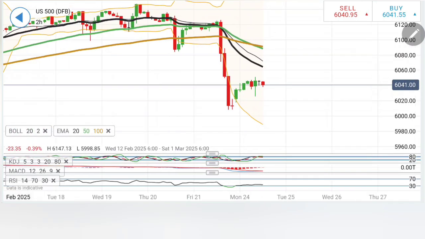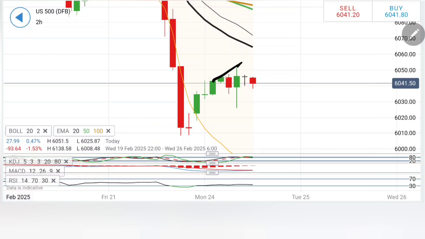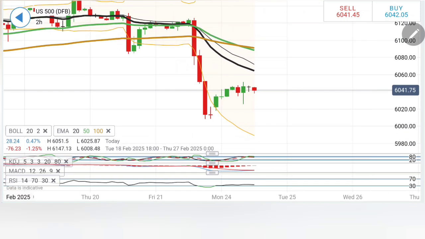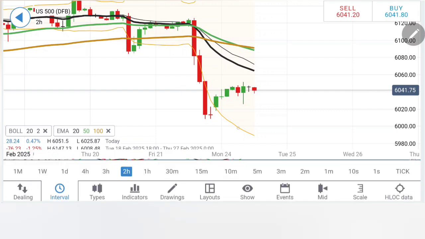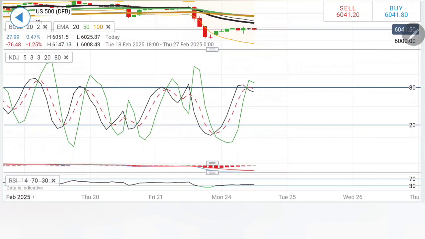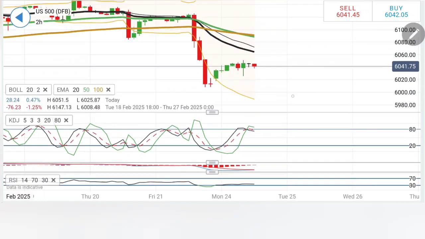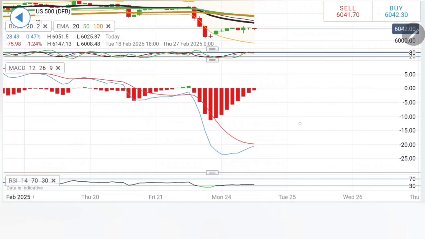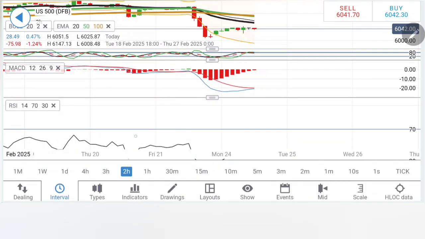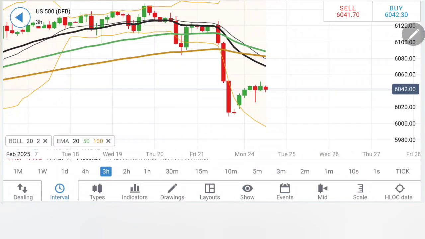Coming to the 2 hour charts, likewise, what has happened? See, look at these two candles, higher highs, lower lows, then a reversal symbol has appeared, but I can see that it is delivering lower highs, and if it trades beyond 6052, you can expect 6064 to 80, and if it trades above 6080, we can expect more bullishness to prevail all the way towards 6100. It is getting difficult for it to stay bullish. A very sluggish move is seen, which means it is just waiting for the moving average to come down, hit the zone, and then reverse. If you look at the MACD, this is on the verge of a crossover. This has not yet crossed over, but yes, it is trading at quite lower levels. RSI is also just coming out of the oversold zone.